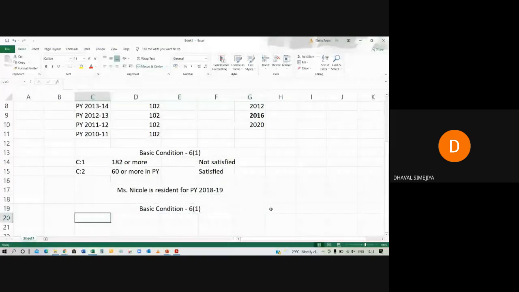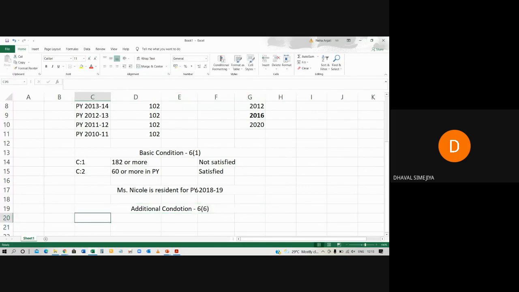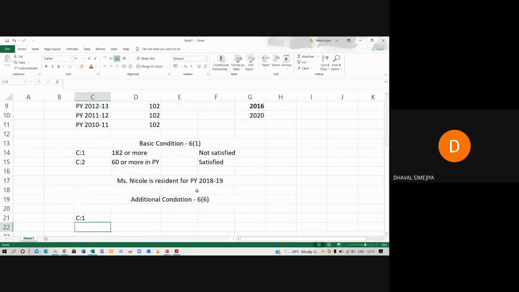Now basic condition completed. Additional: Section 6, subsection 6. Condition number 1. First of all, we will check for 730 days. Why? Because it is very easy and very fast.